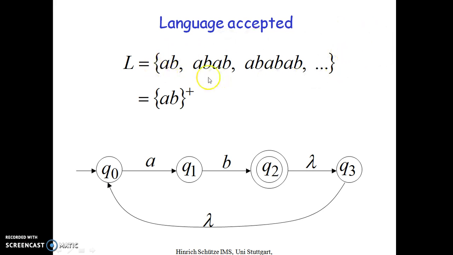So in short, we can represent this as AB to the power plus. This plus represents that AB can come any number of times, but zero times is not allowed. It means AB should come at least once, and that can be concatenated with any number of ABs. That is the meaning of this plus. This plus is also called positive closure.